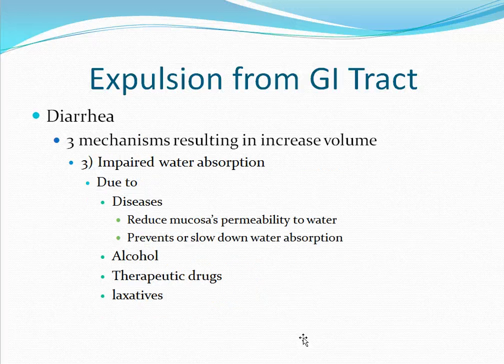The third mechanism is impaired water absorption. This could be due to various diseases that act to reduce the mucosa's permeability to water. This will then prevent or slow down water absorption. We will discuss some of these diseases later on. Normally, we must be able to absorb over 8.5 liters of water per day. Other causes of impaired water absorption may be alcohol consumption, therapeutic drugs, and laxatives. And actually, these last three can act by all three of the mechanisms we have discussed.